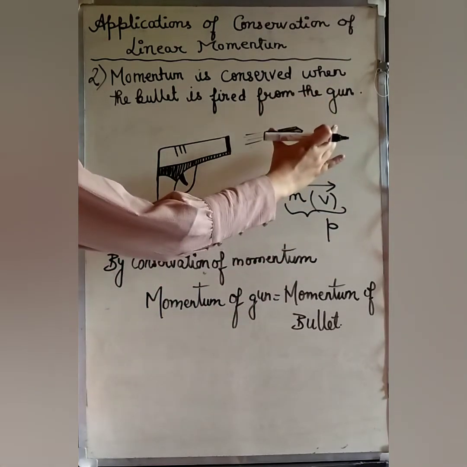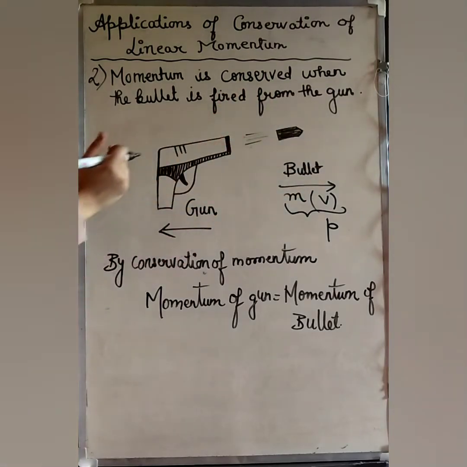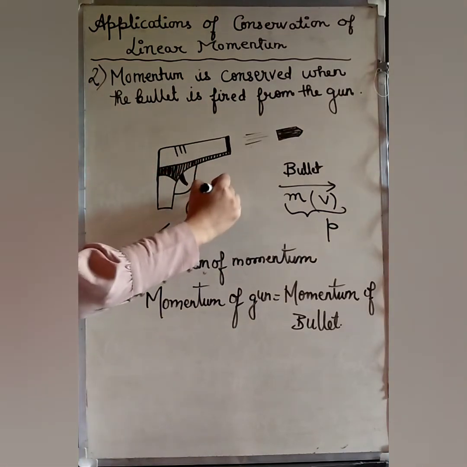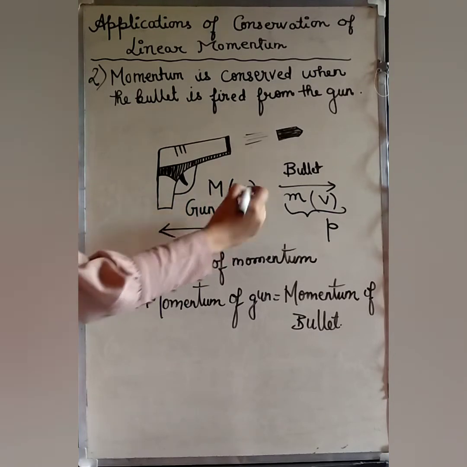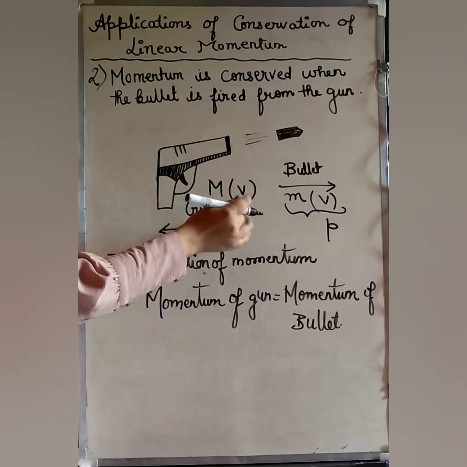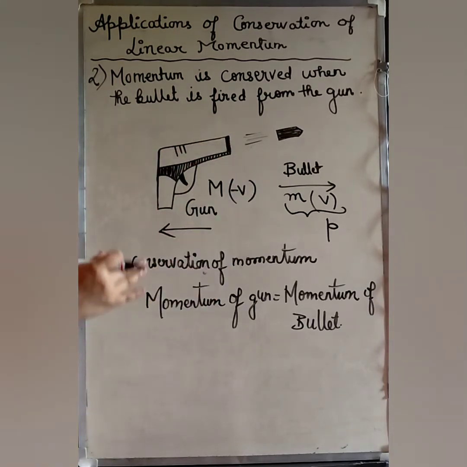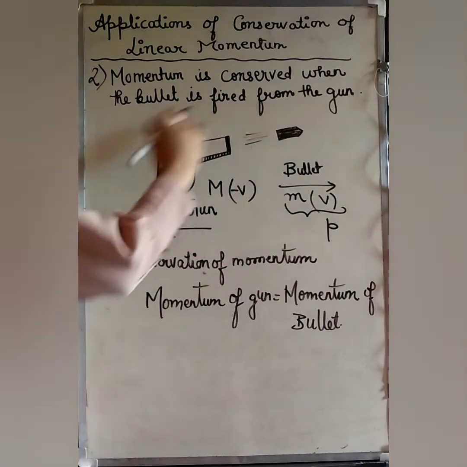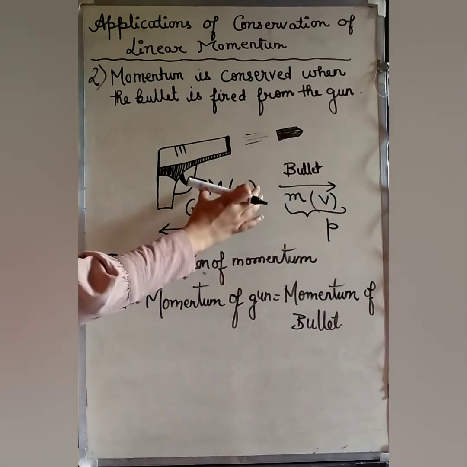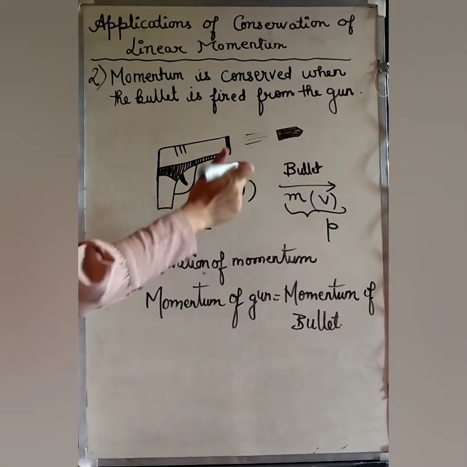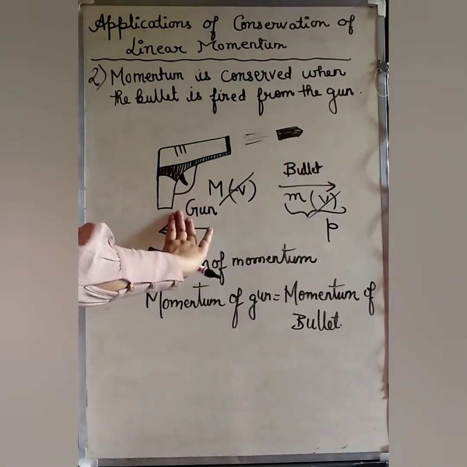To conserve this momentum, the gun will also move in the backward direction. Let's suppose capital M is the mass of the gun and the gun moves in the opposite direction. As it is moving in the opposite direction, we will show it by a negative sign. So how is the momentum of this body 0 after firing? Because this momentum will be equal to this momentum, these two momentums will cancel each other. The momentum of the bullet will be equal to the momentum of the gun.